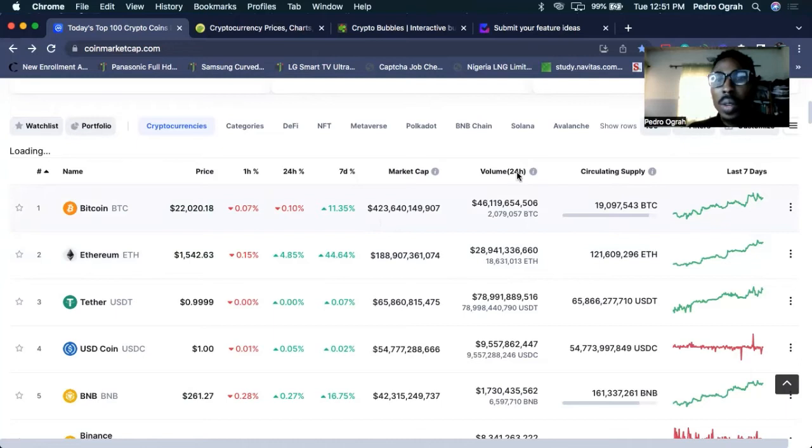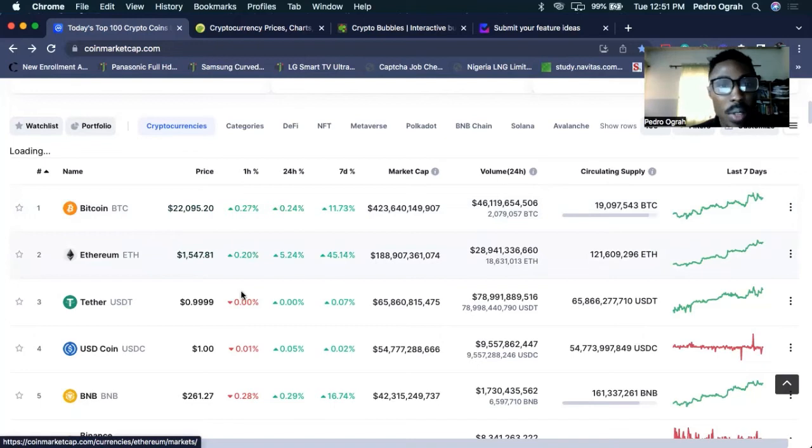Now around this screen here also, they have what you know as the 24 hours volume. 24 hours volume simply means the amount of cryptocurrency that has been traded in the past 24 hours. So for Bitcoin, you have a 24 hours volume of 46,119,654,500 US dollars. In terms of BTC, that's almost 2 million BTC traded. For Ethereum, you have about 18 million Ethereum. See that the quantity of Ethereum is more than that of Bitcoin. But if you look at the total price, because the price of Ethereum is lower, the volume in terms of dollars for Bitcoin is far more than that of Ethereum.